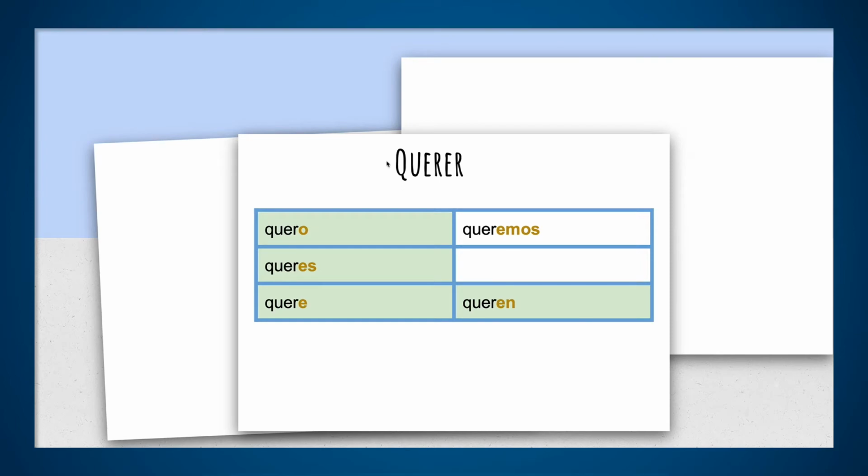I will take the stem, like comer, and I will leave the ER out, and I will put the endings: o, es, e, emos, and en. But really, you don't say quero, queres, quere. That is wrong, because we are treating that verb like it was a regular, and it's an irregular verb. So this will be totally a no-no. Let's see the right way to do it.